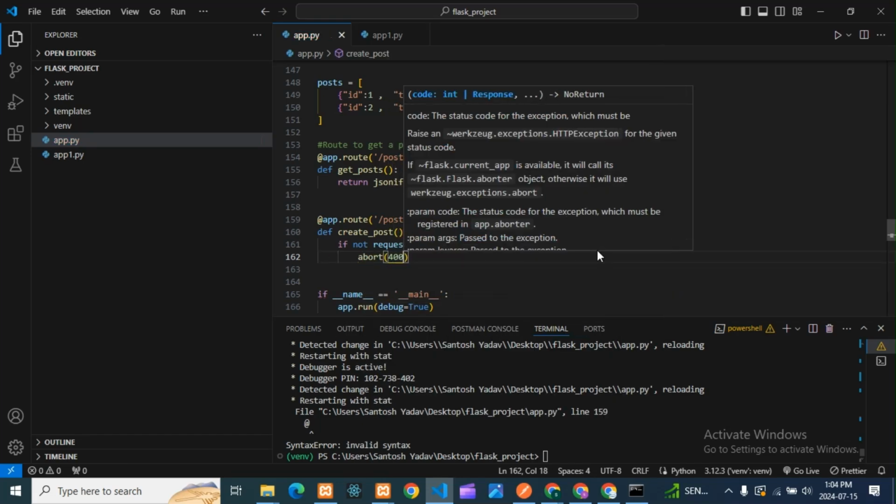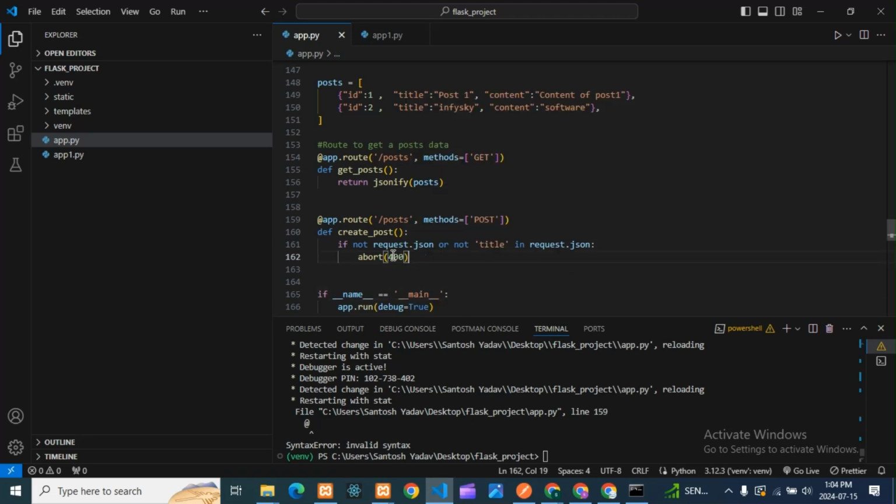Means it will be a 400 bad request error. See, guys, this error will come when there is no JSON or title. If it is not provided, it will give this error, guys. Means in your body, if there is no JSON, and if there is no title in the JSON format, then it will give this error. So the JSON format should be there, and title should be there. If you should not get any error, then it should be like that only.